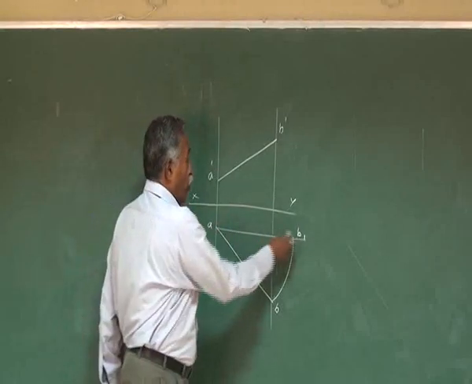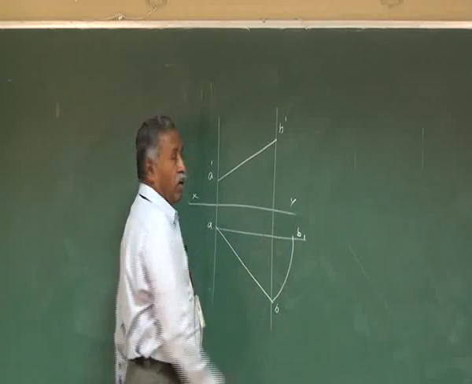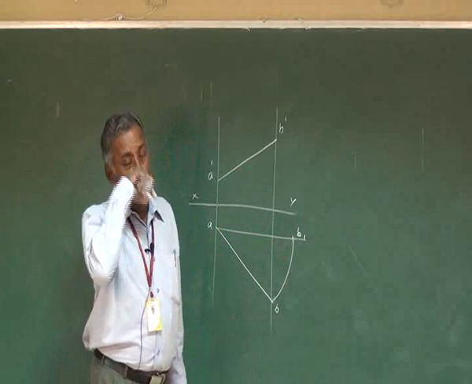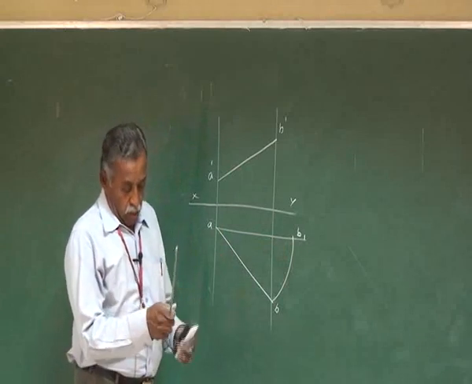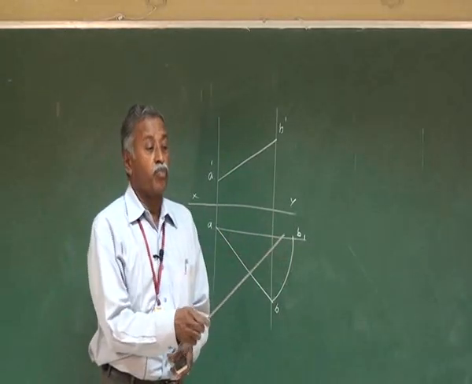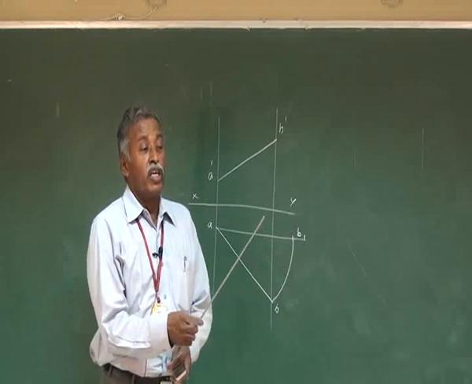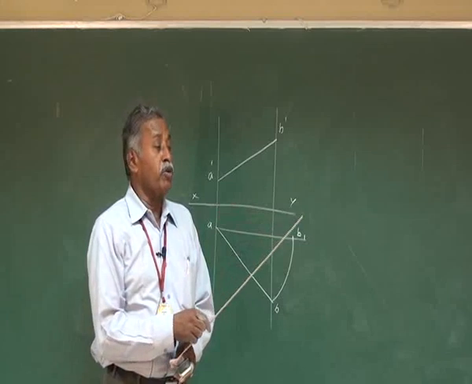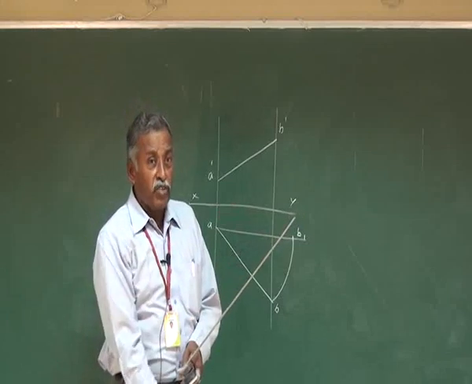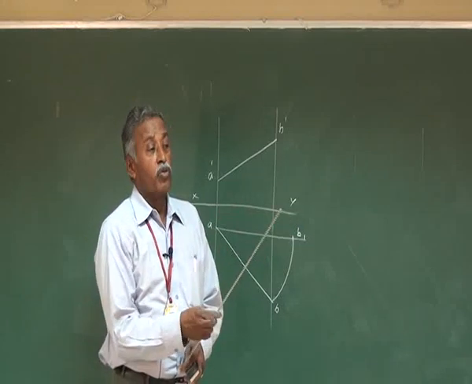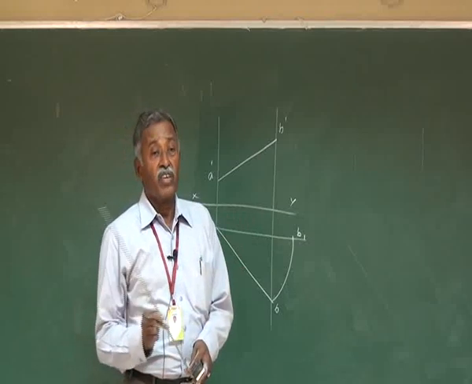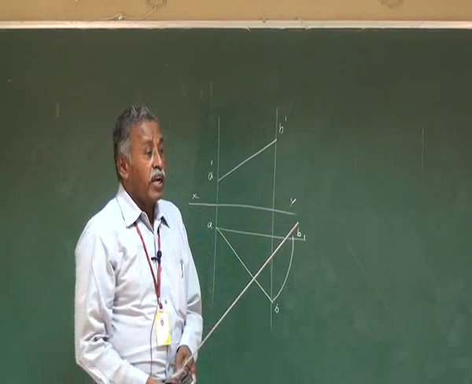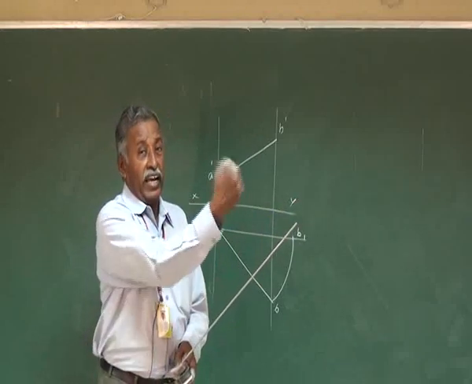So for this top view AB1, if you get the front view, that will give you the true length of the straight line. If you rotate like this, just observe the locus of this particular point B. It is going to travel at the same distance from the horizontal plane, so it is going to trace a circle. The circle, if you observe from the front, is going to be a straight line.